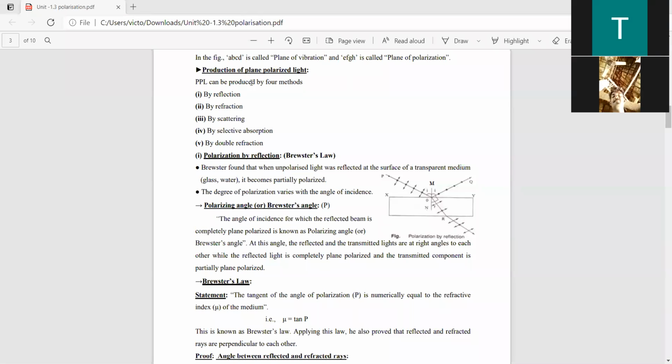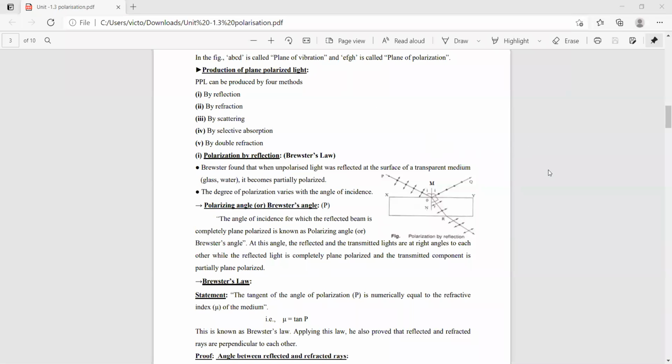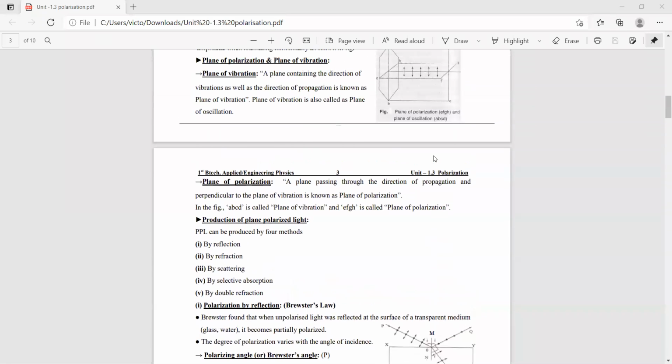Today's topic, production of a plane polarized light. Actually, in the last session, we discussed what is a polarized light and unpolarized light. So here, we discuss the production of a plane polarized light.